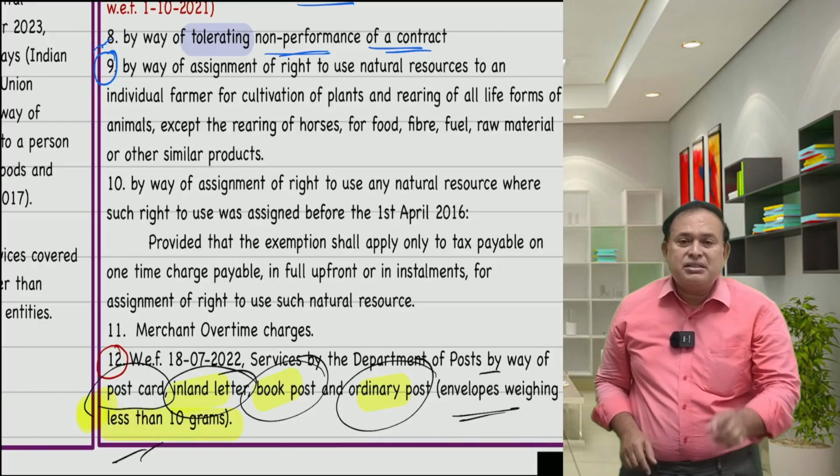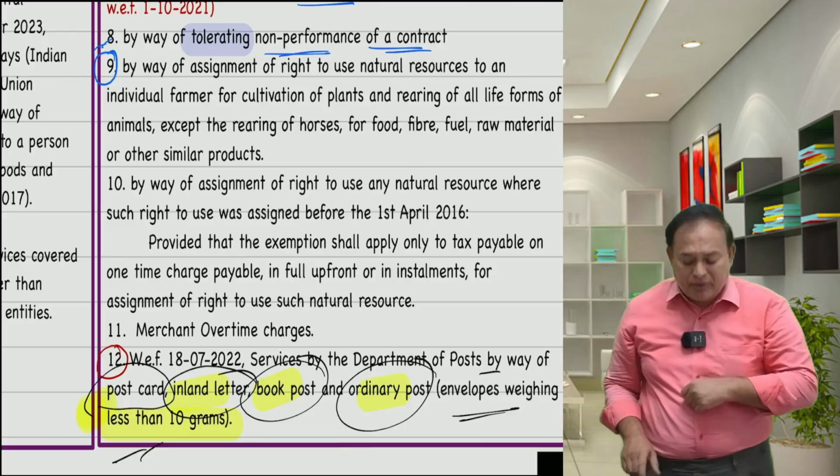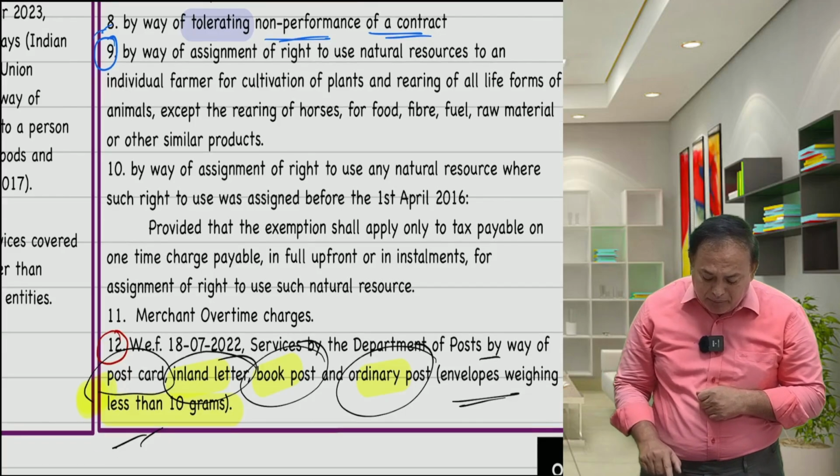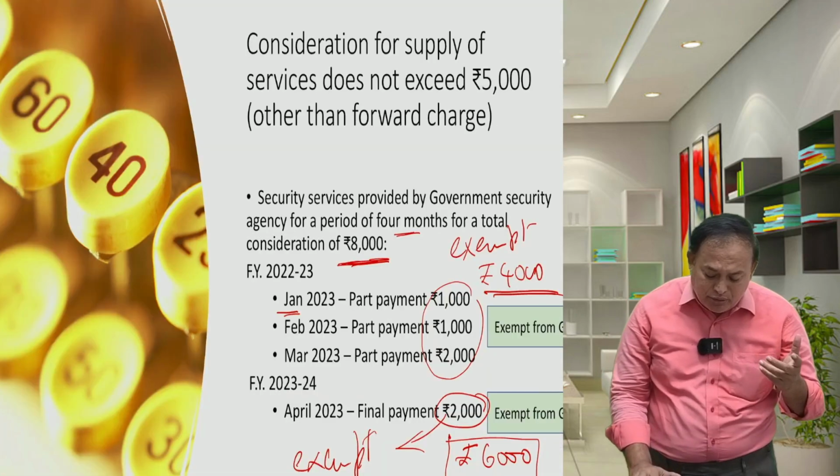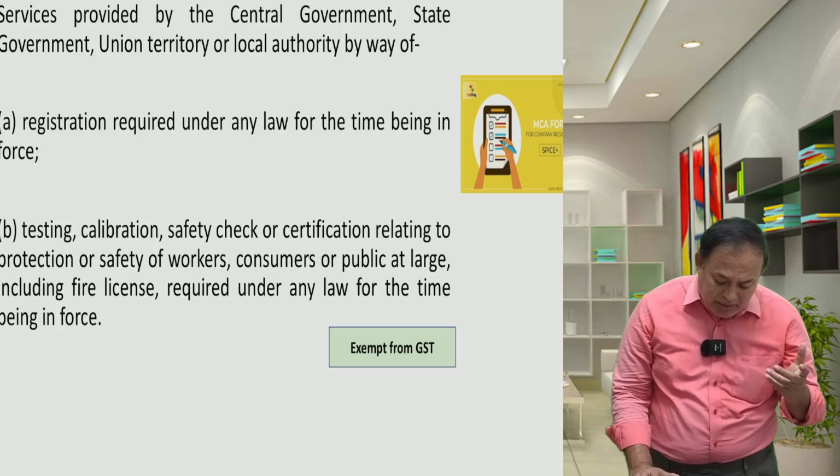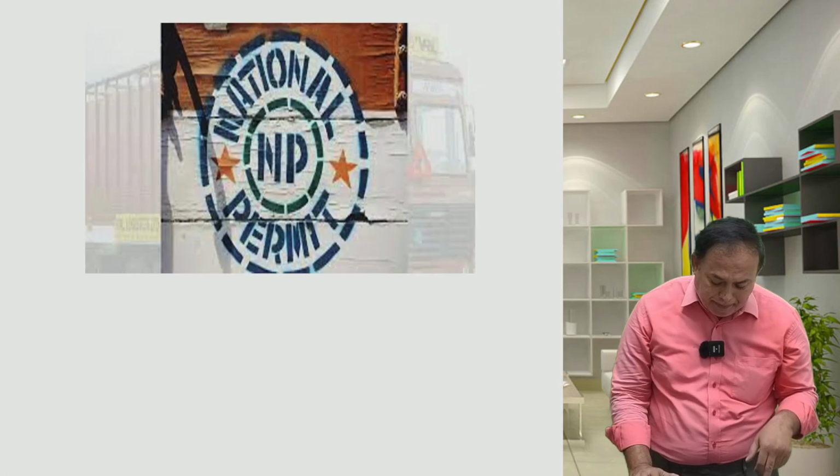What is required here is the recipient should be an individual. That individual must be a farmer. That is important to note. The person should be an individual farmer.